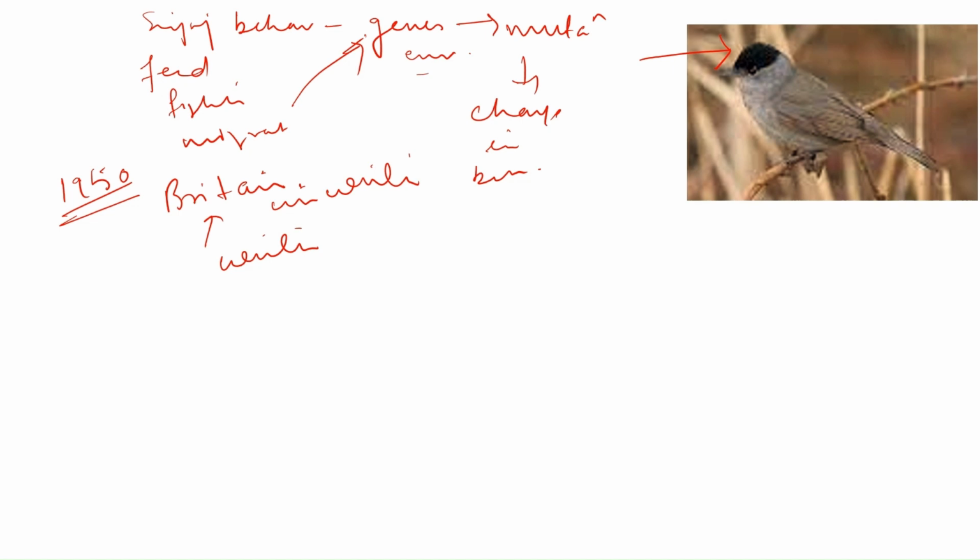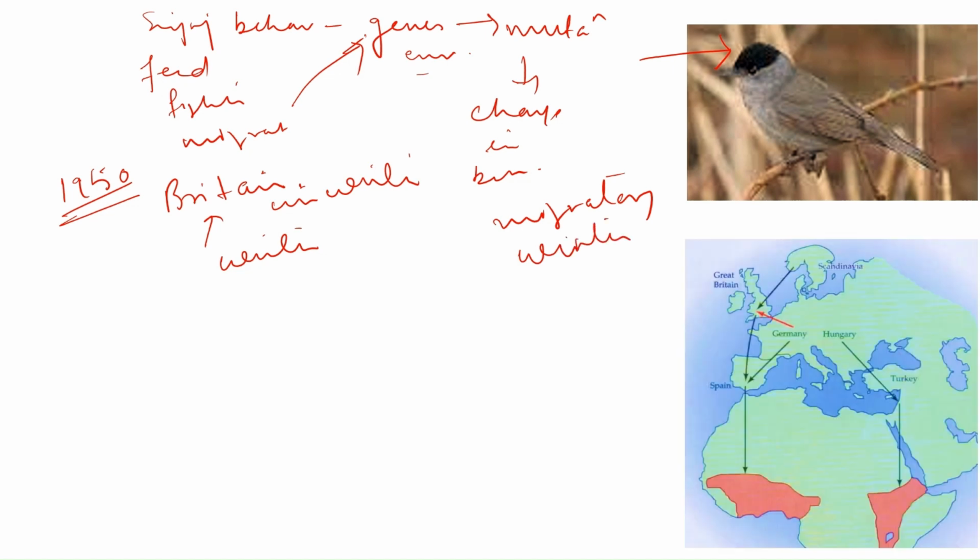Now, why did it happen? Black caps are migratory birds. That means they migrate from one place to another, that too during winter. Now, let's see their migratory route. This is the migratory route of black caps. As you can see, this is Spain, here is Great Britain, this is Germany, here is Scandinavia, and below here, this is Western Africa.